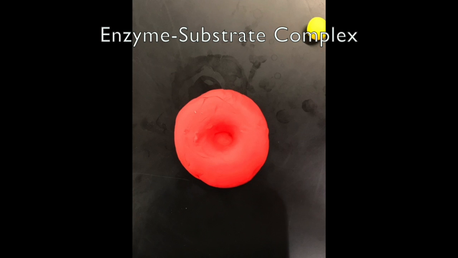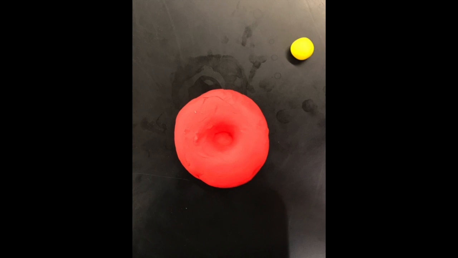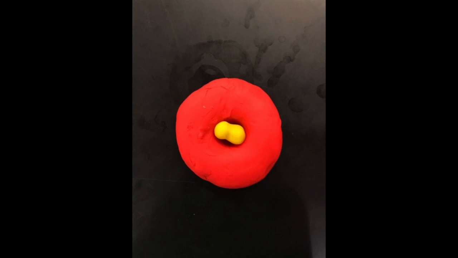Enzyme-substrate complex, a non-covalent complex that is composed of a substrate bonded to the active site of the enzyme. This is formed during a chemical reaction, and after the reaction, the enzyme can bond with another substrate to complete the complex again.